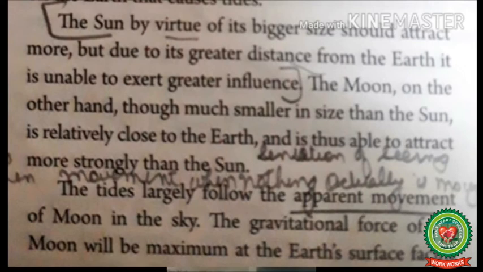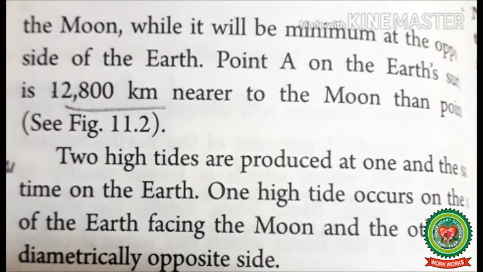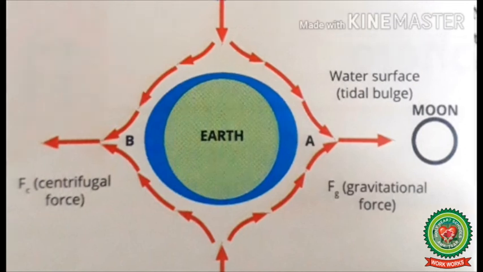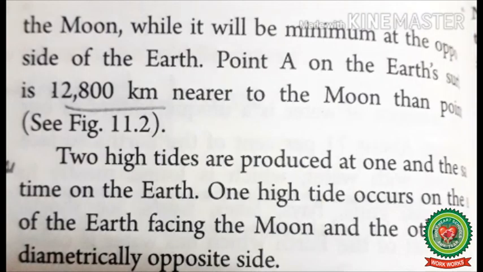The gravitational force of the moon will be maximum at the earth's surface facing the moon, while it will be minimum at the opposite side of the earth. Here, point A on the Earth's surface is 12,800 km nearer to the moon than point B. The two high tides are produced at one and the same time on the Earth. One high tide occurs on the side of the Earth facing the moon and the other on the diametrically opposite side. And this I have already explained to you, how this complete process happens.